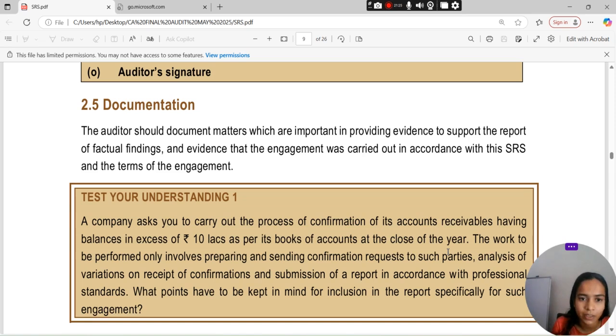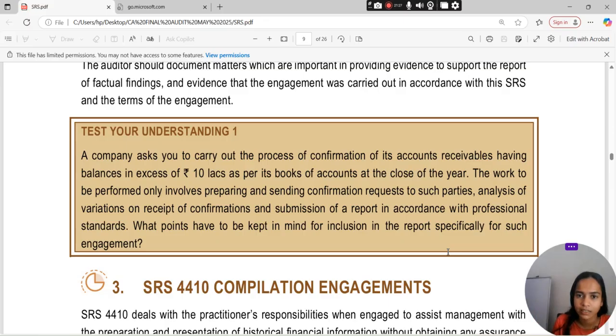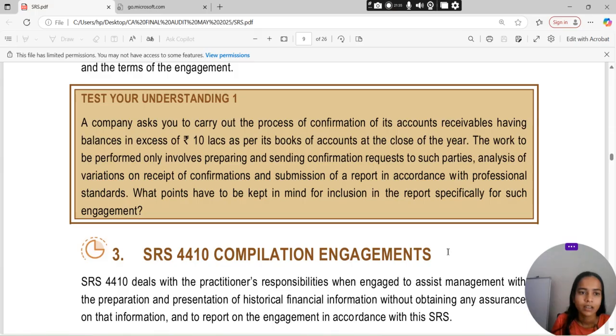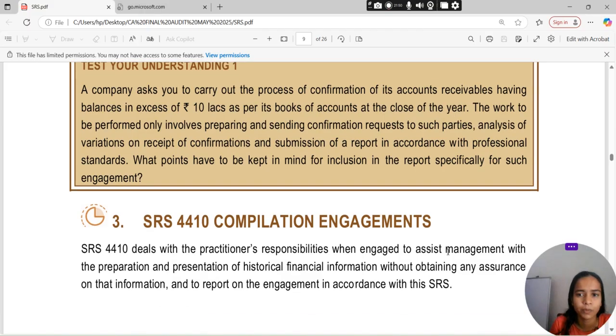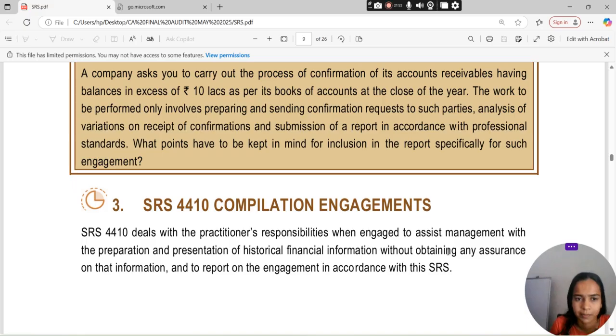एक कंपनी आपको ये पूछ रही है कि आपको carry out करना है procedure of confirmation of its accounts receivable having balance in excess of ₹10 lakh as per the books of accounts at the close of the year. The work to be performed only involves preparing and sending confirmation requests to such parties, analysis of variations on receipt of confirmation and submission of a report in accordance with the professional standard. What points have to be kept in mind for inclusion in the report specifically for such an engagement?